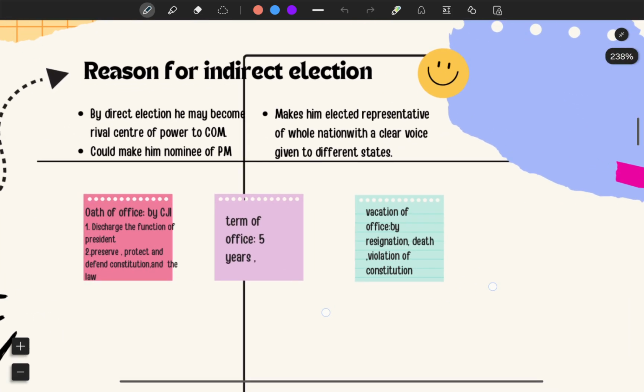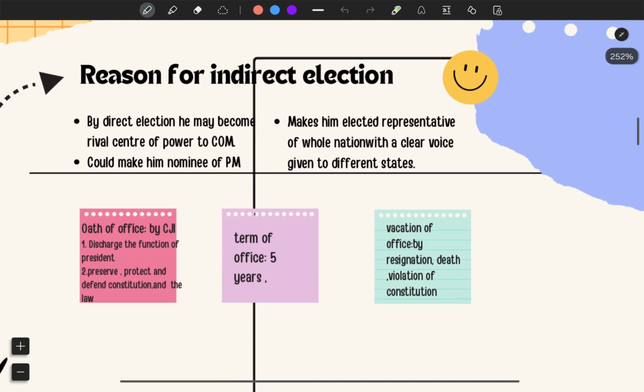Now we are going to cover three simple points, which is oath of office. Who makes president take office when he is elected? It is done by Chief Justice of India, and if Chief Justice of India is absent, then the senior most judges of the Supreme Court. What kind of oath does he take? He takes the oath to discharge the functions of the President of India, preserve, protect and defend the Constitution and the law, and also devote himself or herself to the service and well-being of the people.